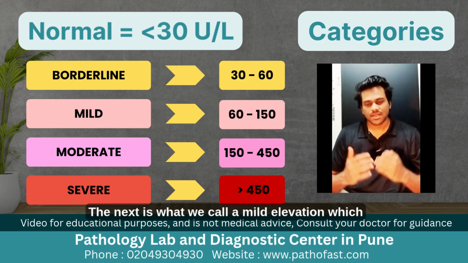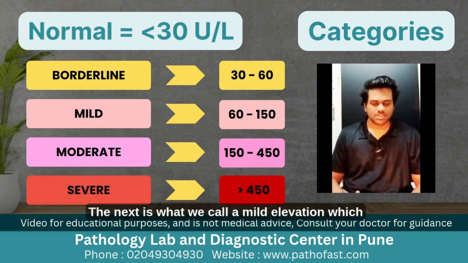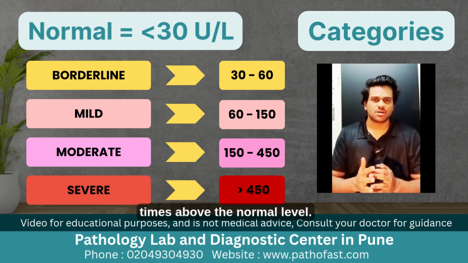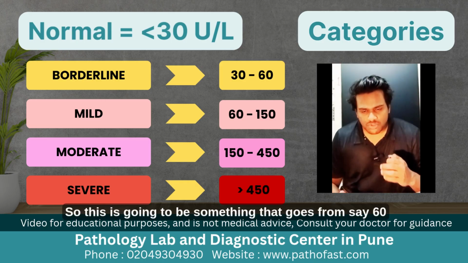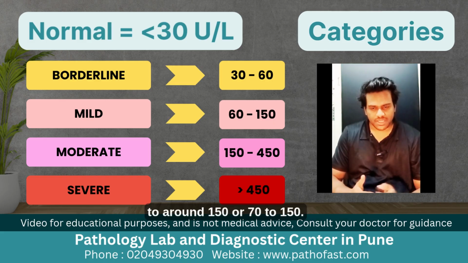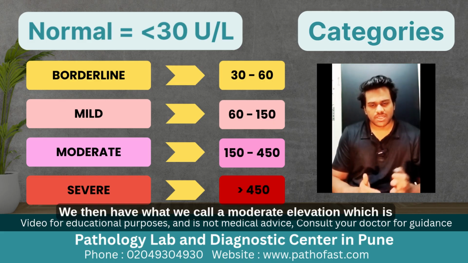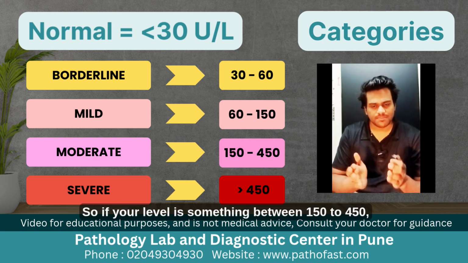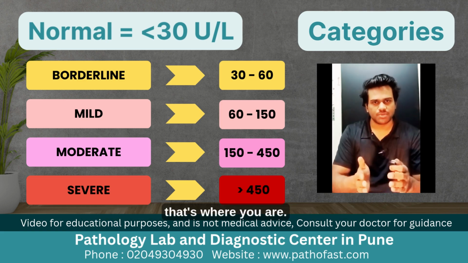The next is what we call a mild elevation, which is something between around 2 to 5 times above the normal level. So this is going to be something that goes from say 60 to around 150, or 70 to 150. We then have what we call a moderate elevation, which is between 5 to 15 times above normal. So if your level is something between 150 to 450, that's where you are.